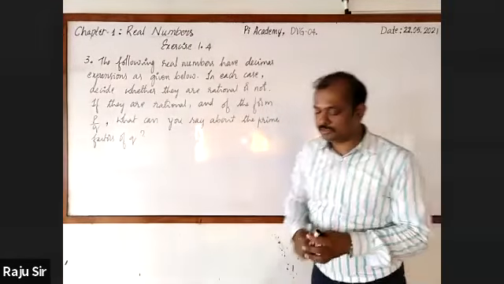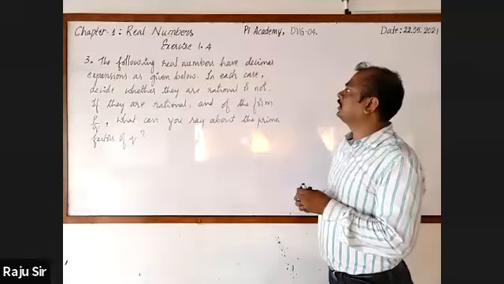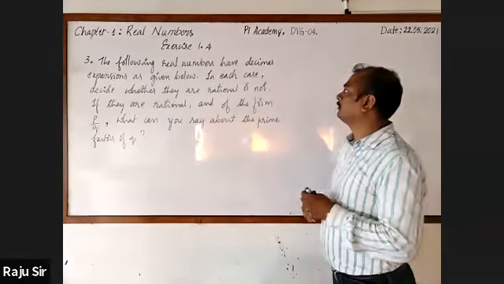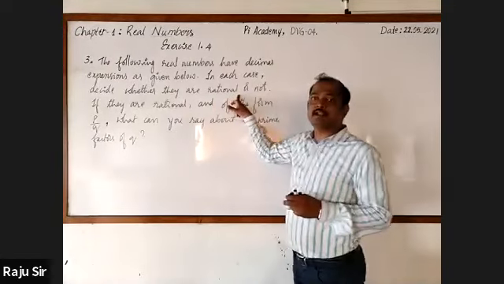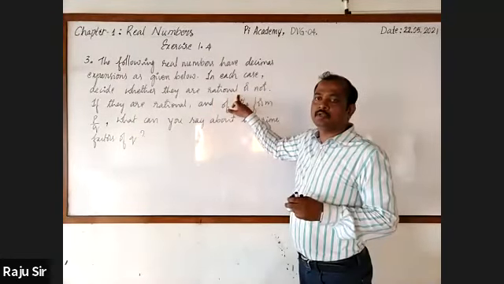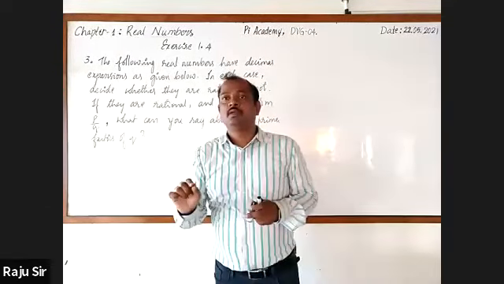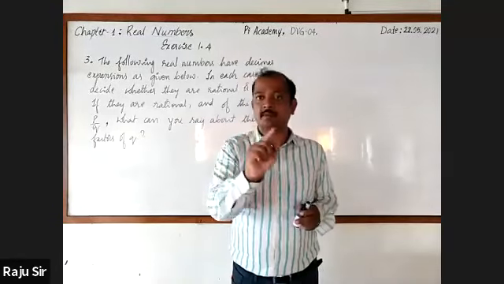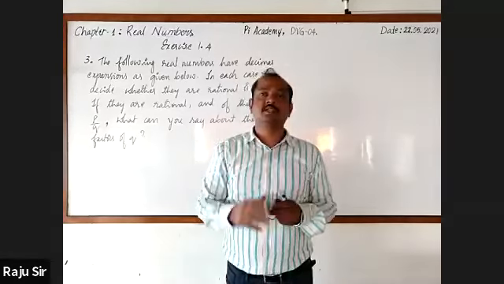Once you go through the statement, the following real numbers have decimal expansions, as given. In each case, decide whether they are rational or not. If it has terminating decimal expansion or non-terminating recurring decimal expansion, then you can say that it is rational.